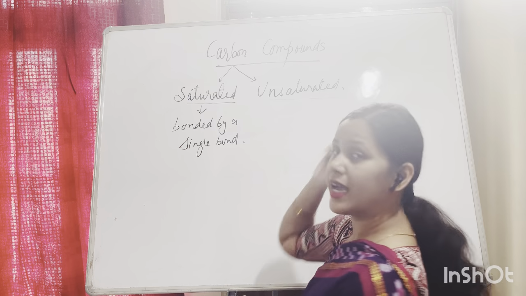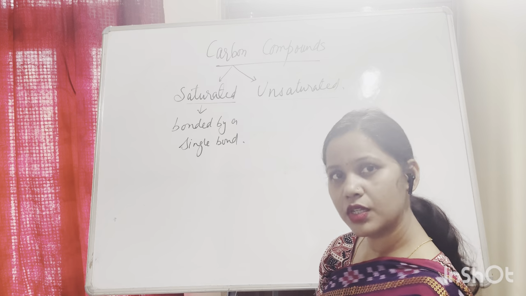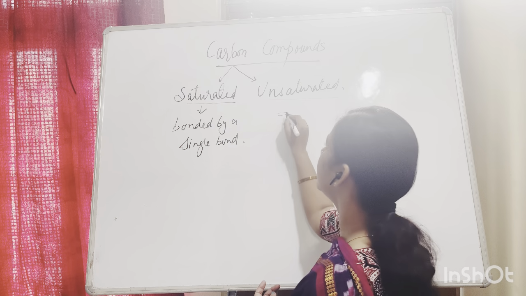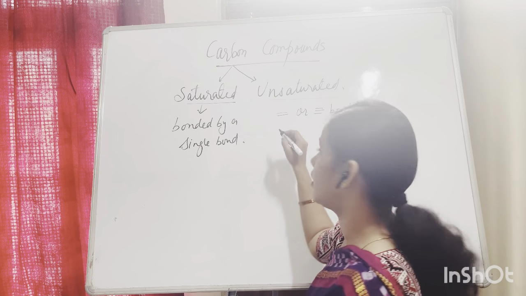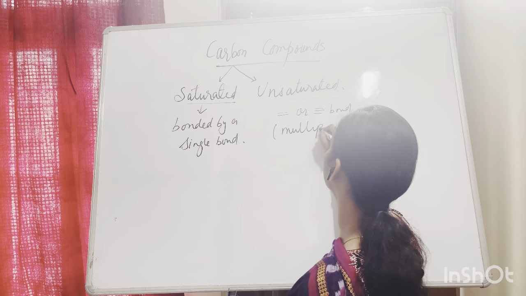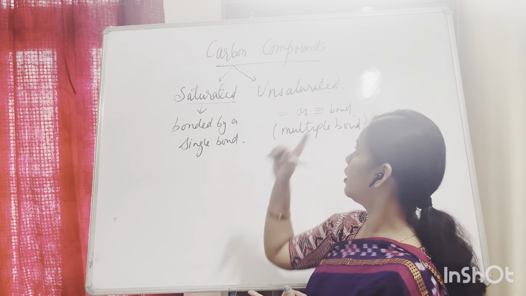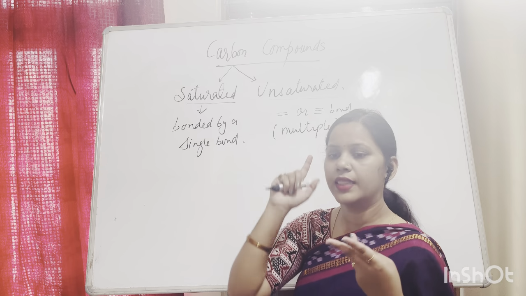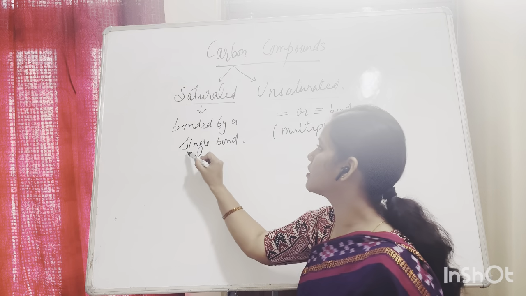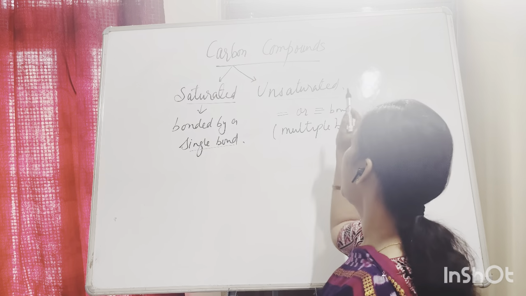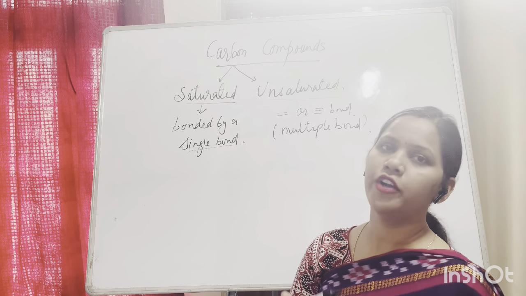Now when we talk about an unsaturated carbon compound, unsaturated carbon compounds are those compounds which have either a double bond or a triple bond, or we can call it a multiple bond. Okay, so what is a saturated carbon compound? What is an unsaturated carbon compound? The compounds which are bonded by a single covalent bond, that is known as a saturated compound, and the unsaturated compounds are those compounds which are bonded by double or triple bond.